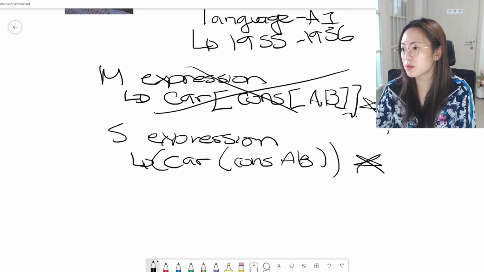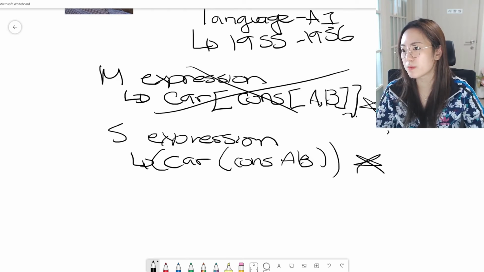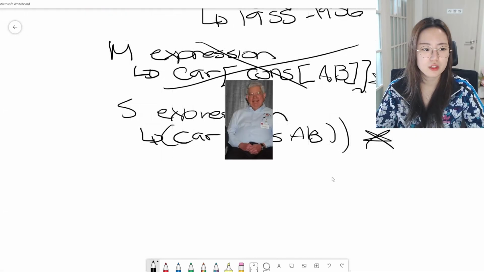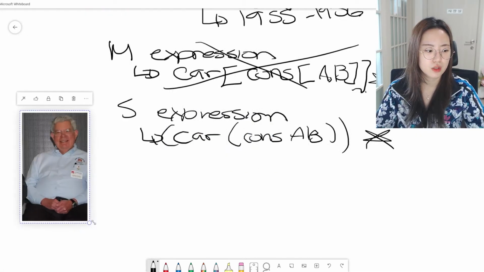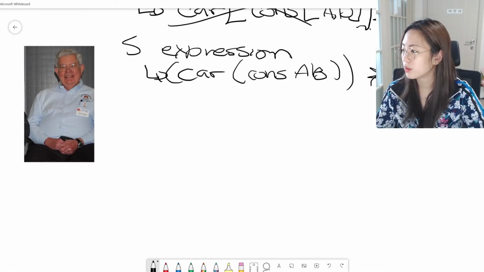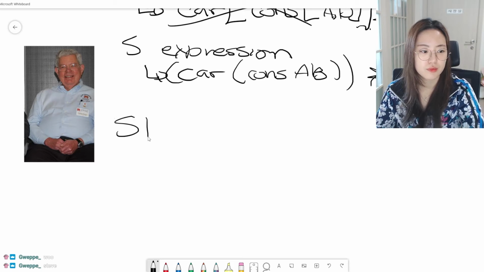So Lisp was first implemented by Steve Russell on an IBM 704 computer using punch cards. Wow, who is in that era using punch cards? This is Steve. I feel like some of you guys are in that era, no? Hello. So Steve Russell. Maybe it's Steve.